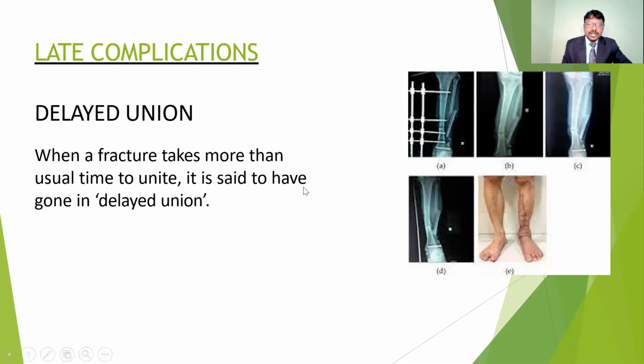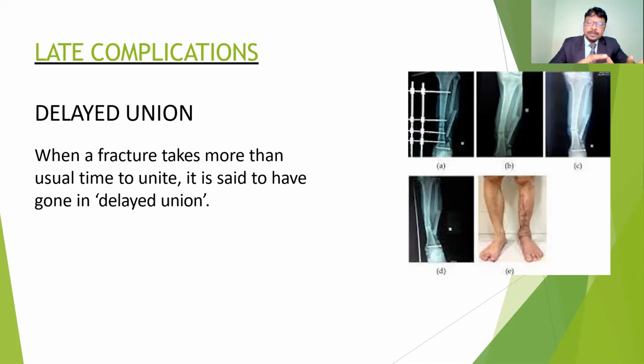The first one is the delayed union. Delayed union means when the fracture takes more than the usual time to unite. Normally, fracture healing starts within days to months, and the healing is going to finish within 1 year.